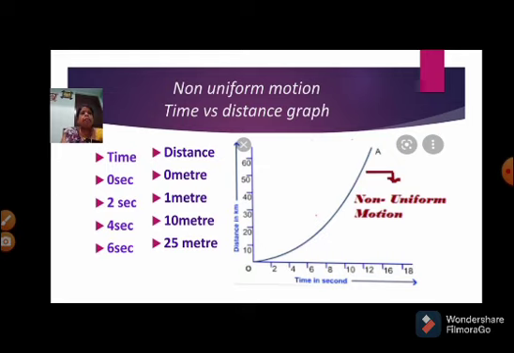That means the moving car has a non-uniform motion, with unequal distances in equal intervals of time. That means a curved graph will be obtained.